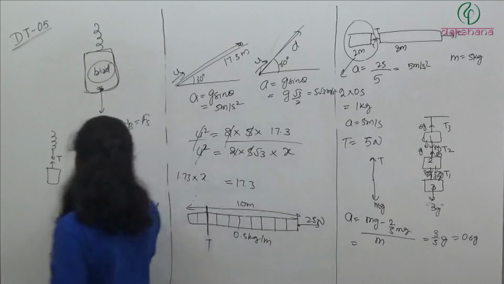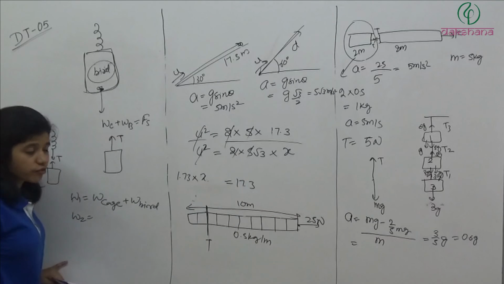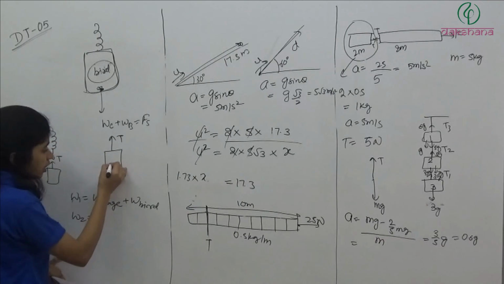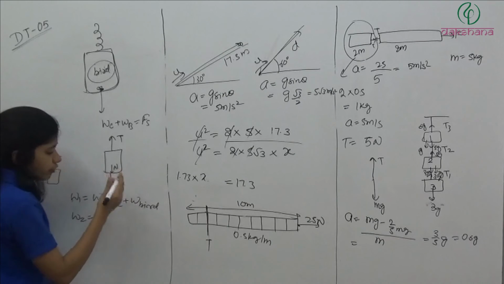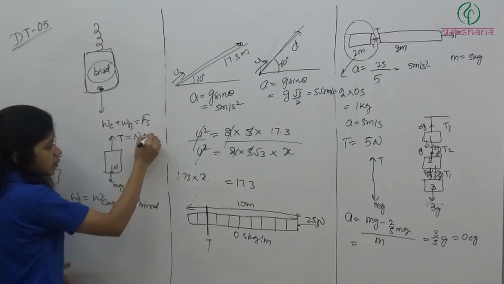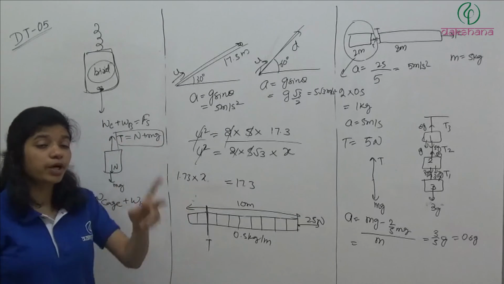So in total, what we have is a tension on the cage because of the spring balance, a normal on the cage because of the bird, and an mg on the cage because of its own weight. So here T is equal to the normal applied by the bird plus mg. So this will be the reading of the spring balance in the first case when the bird is sitting inside the cage.